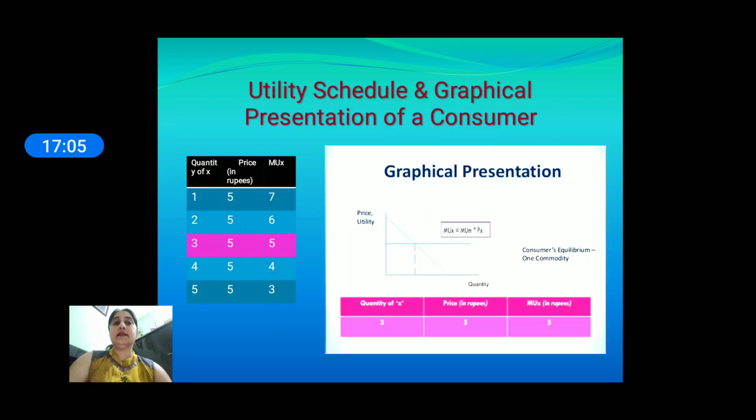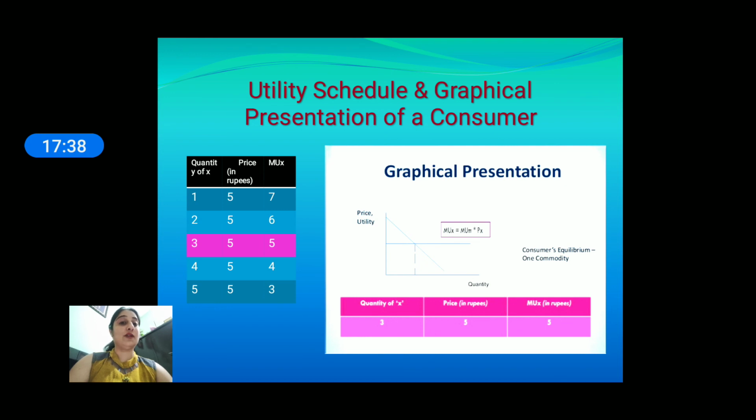We can understand the consumer equilibrium with this schedule and this diagram. There is quantity of X commodity, 1, 2, 3, 4, 5, then price of X commodity. Price will remain the same, every unit can be purchased for 5 rupees, and then marginal utility of X commodity. Suppose I take the units of ice cream, and the price of the first ice cream is 5 rupees and it gives me the marginal utility of 7 utils. So I am in surplus if I purchase the first unit of ice cream.